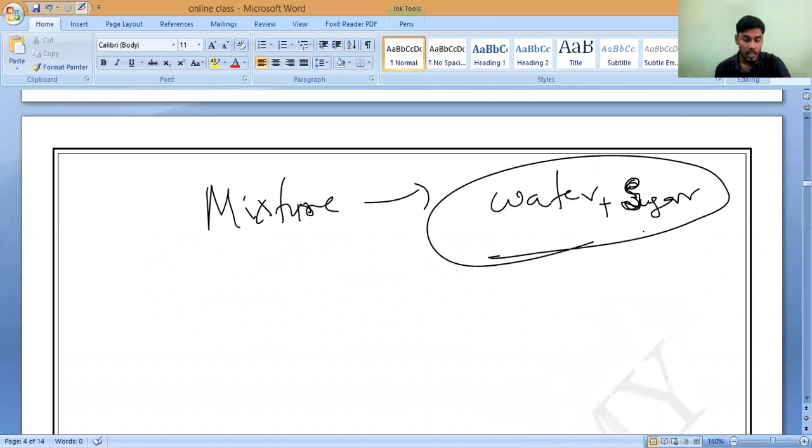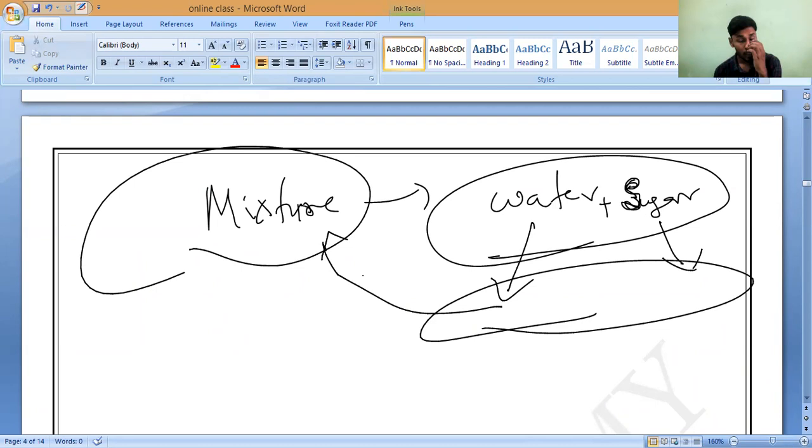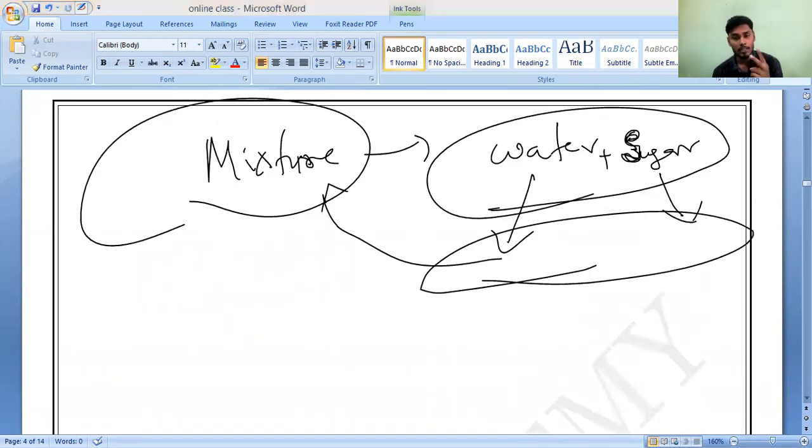Water is one pure substance and sugar is another pure substance. But if I am mixing them together, then that is called a mixture. So pure substances will combine together. A mixture contains two or more pure substances mixed together.